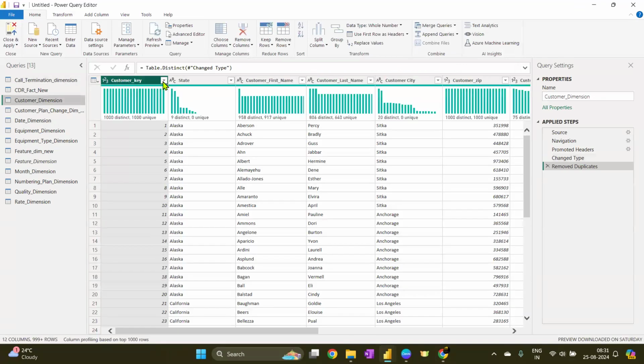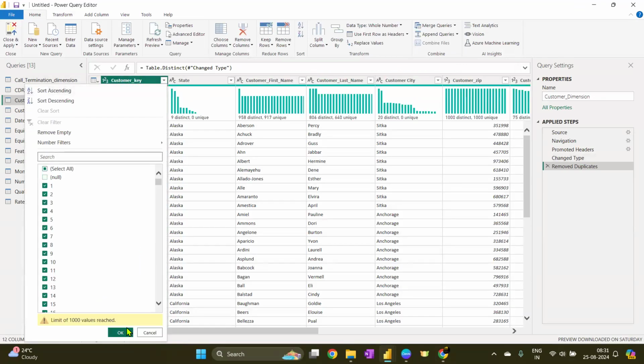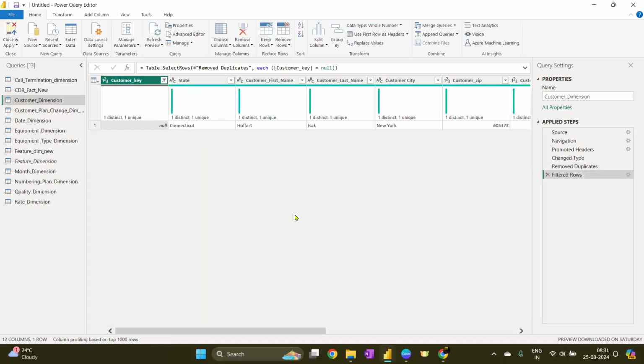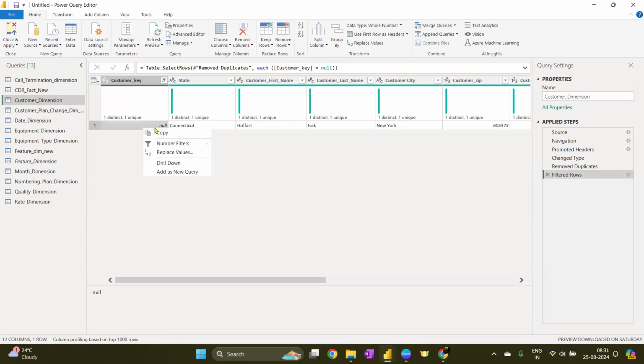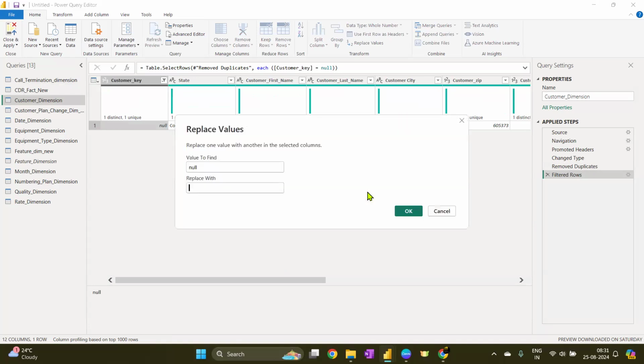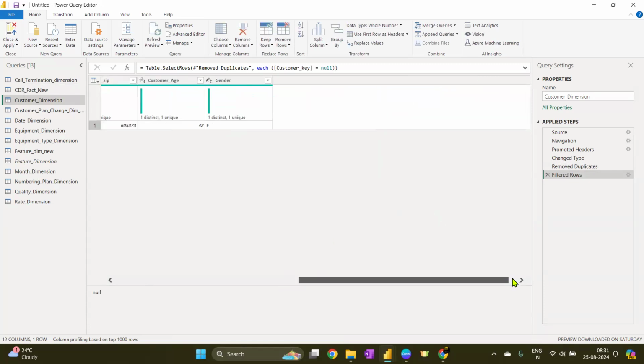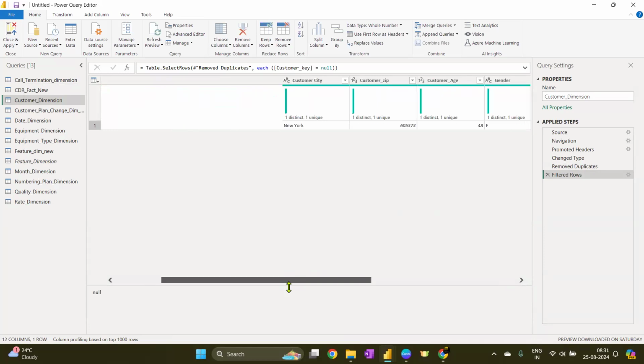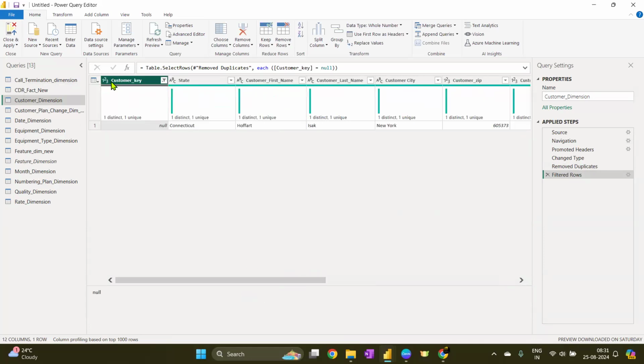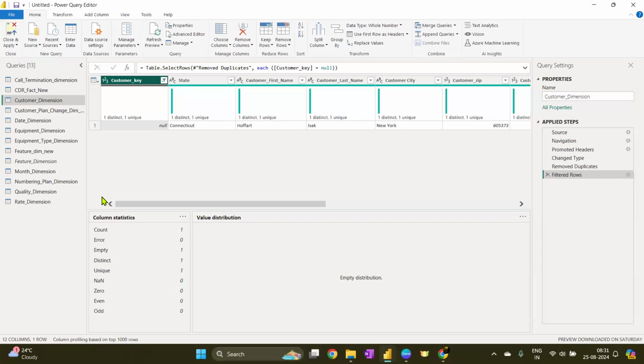So customer dimension. If there are any blanks, let me remove it. Let's see if we can keep or not. Customer key we have identified. This is going to be my dimension table. So let me replace it with no name. Oh no, we cannot do that. I cannot change this null value, but we have a customer key and we do not have any value in front of it. We can't remove this as it is showing null.